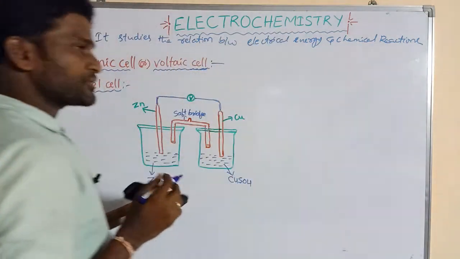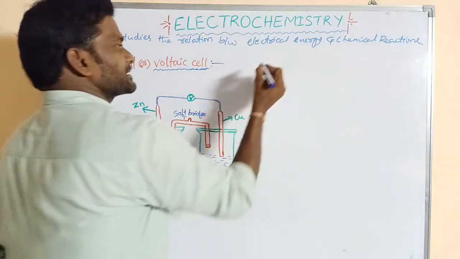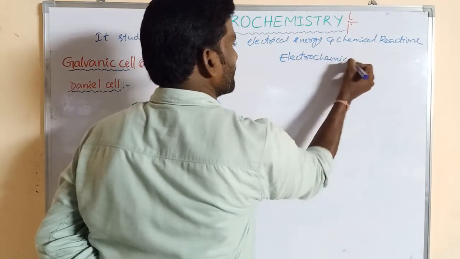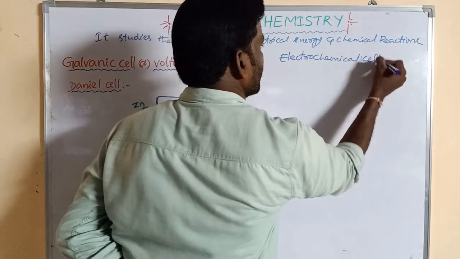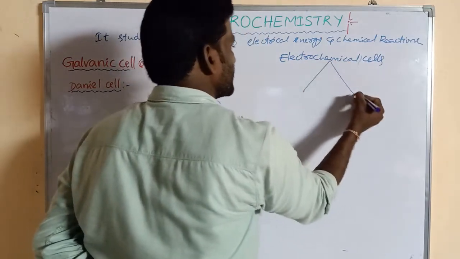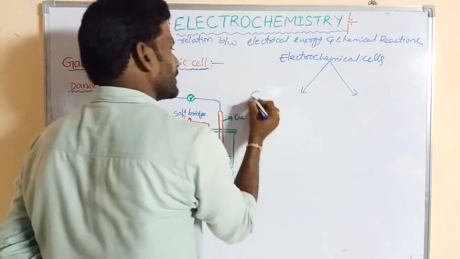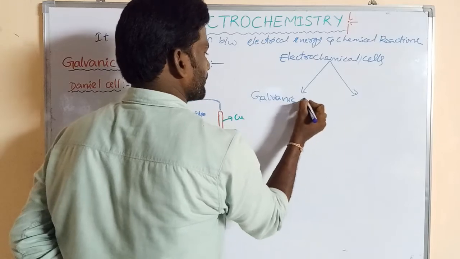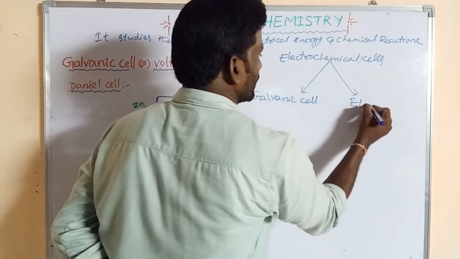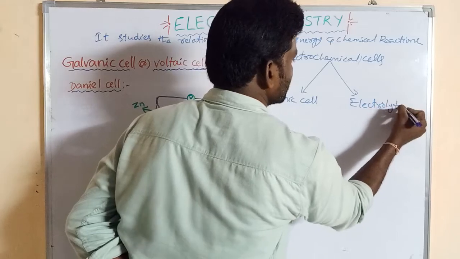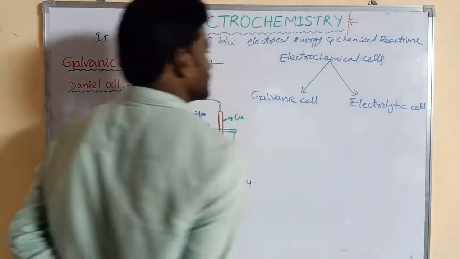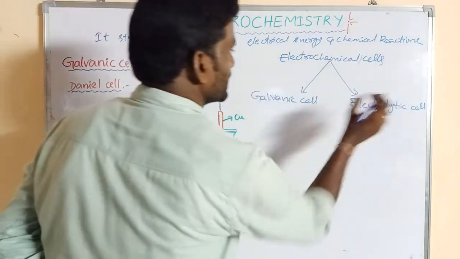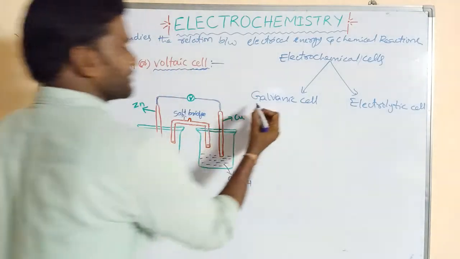So in electrochemistry, first of all, we will discuss electrochemical cells. Electrochemical cells can be classified into two types: one is the galvanic cell and the second is the electrolytic cell. First we will discuss the galvanic cell.